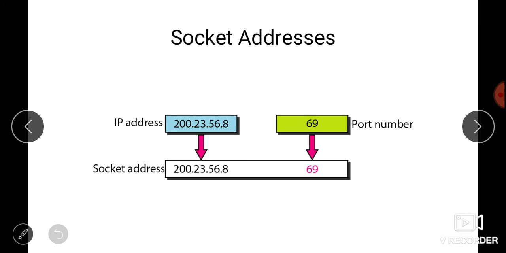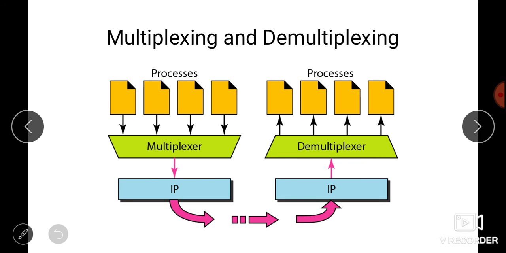So a transport layer protocol needs a pair of socket addresses: the client socket address and the server socket address. These four pieces of information are part of the IP header and the transport layer protocol header. The IP header contains the IP addresses, and the UDP or TCP header contains the port numbers. UDP and TCP are nothing but protocols of the transport layer. So this is the IP address and this is the port number, and this whole is known as the socket address.